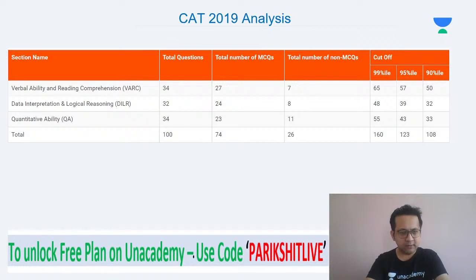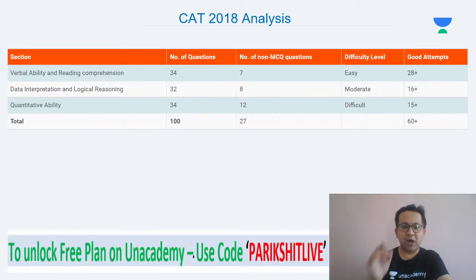So the bottom line is 50-52% of the net score will clear the cutoffs and help you get 99 plus. Next, CAT 2018 analysis. Again, 34 questions in VRC, DILR 32 questions, and Quants 34 questions. Number of non-MCQs: 27% of the total questions in CAT 2018 were non-MCQs.